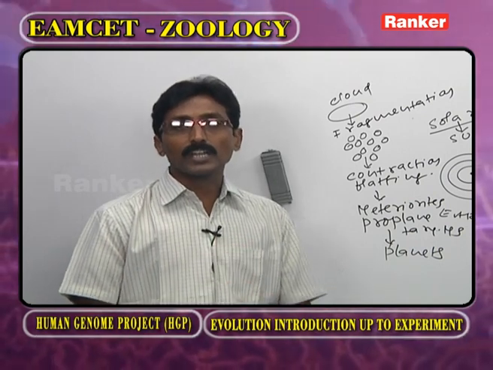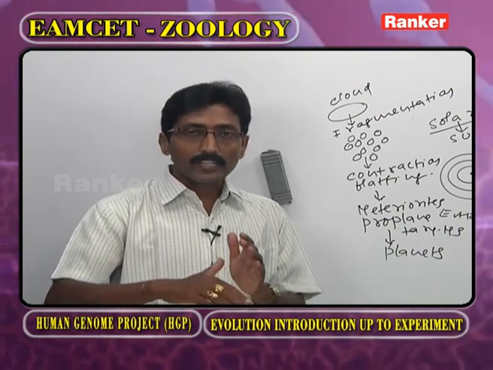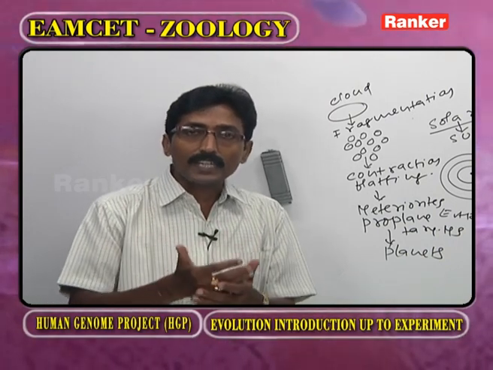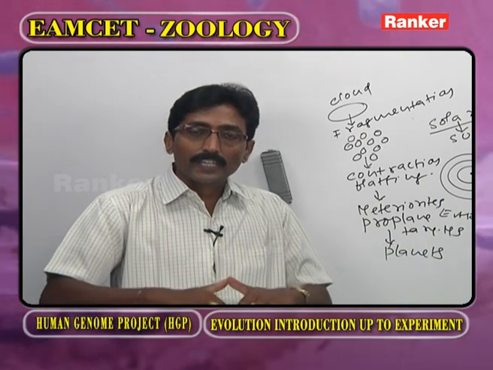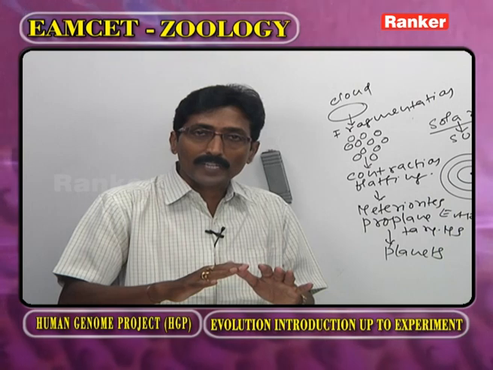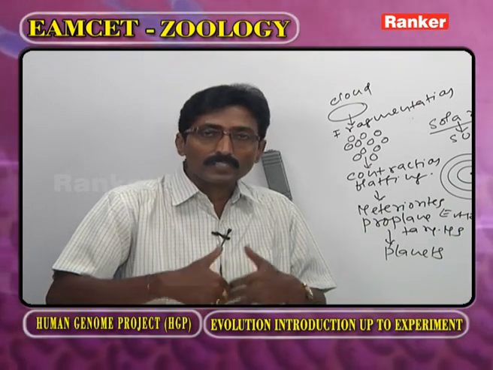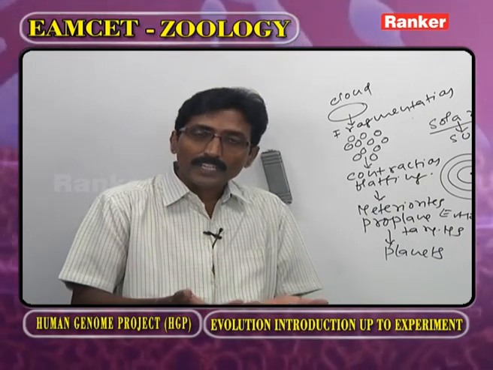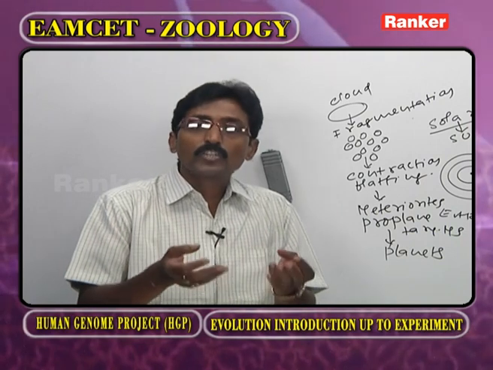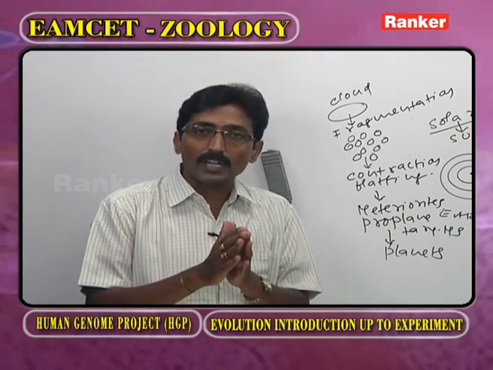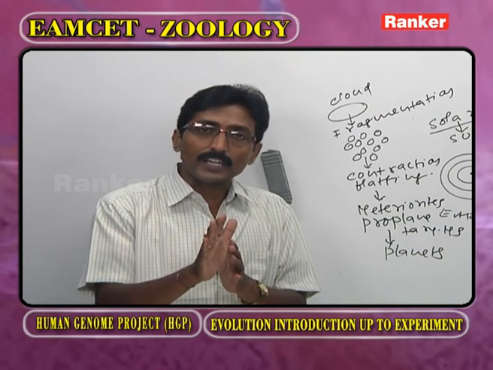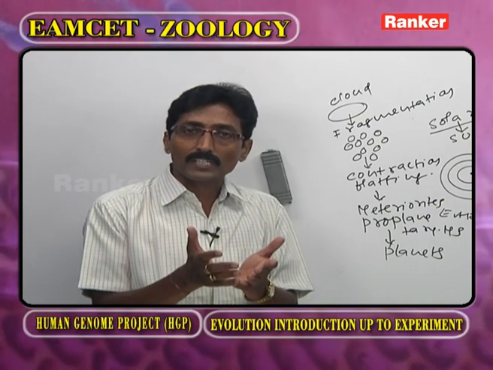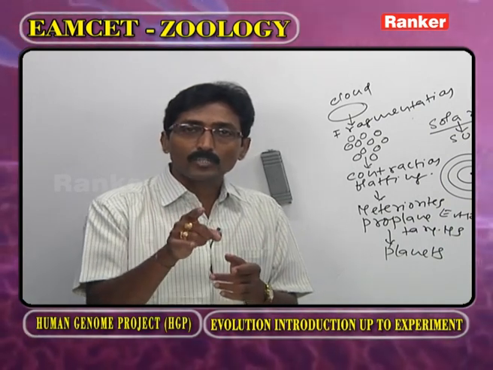According to Lamarckism, as the environment changes, we have to observe changes in living organisms. As the environment changes, automatically the needs also change. In order to meet such needs, the organisms develop new characters or new organs. If one organ is continuously used, that is said to be use. If one organ is not used, it is said to be disuse.